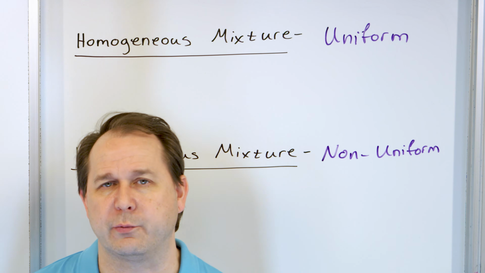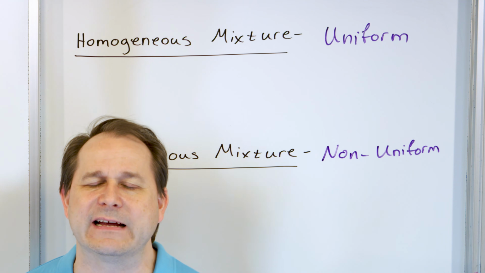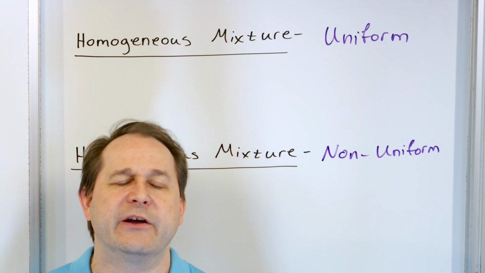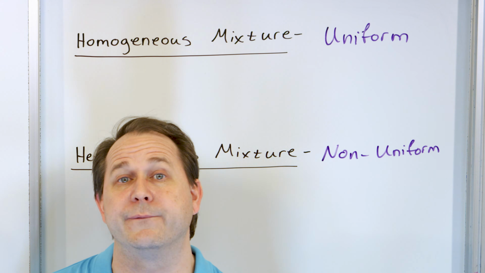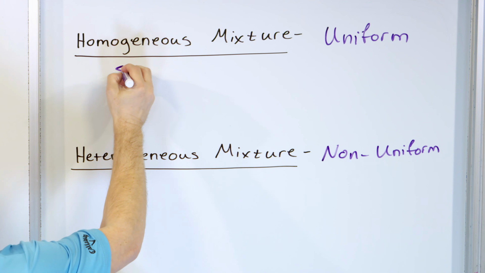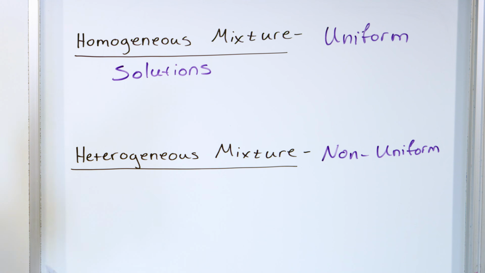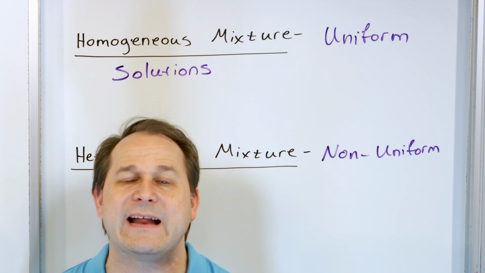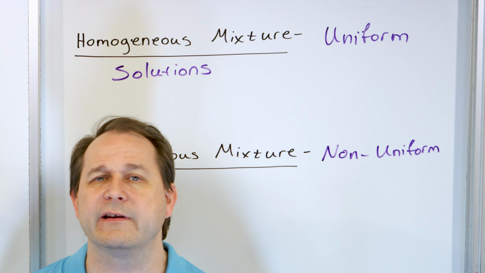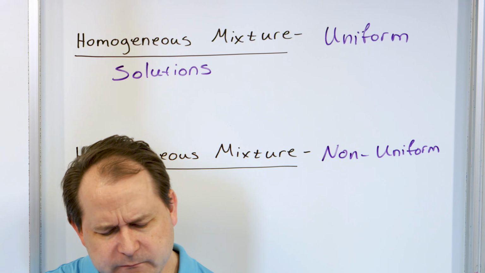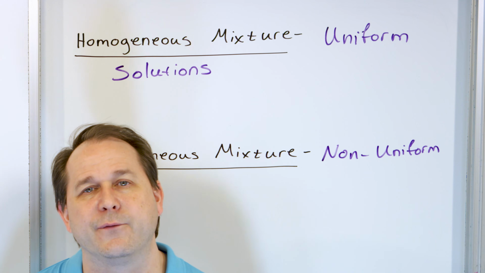And all of these solutions we're talking about, like water, salt water, sugar water, chemical solutions, things like that, those are all homogeneous mixtures, because once you dissolve something down and break it down, it makes its way throughout the entire solution in a uniform way. So I'm going to put up here solutions. And this is the main reason why we're talking about mixtures anyway, because we talk a lot about chemistry that happens in solutions. Even in this class, we're going to do that a lot in water solutions, and those are homogeneous mixtures. All right?